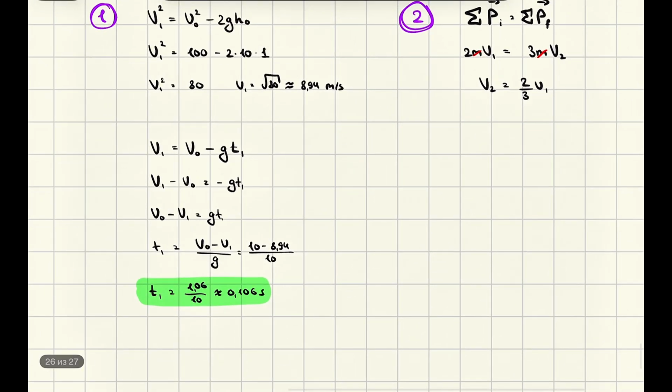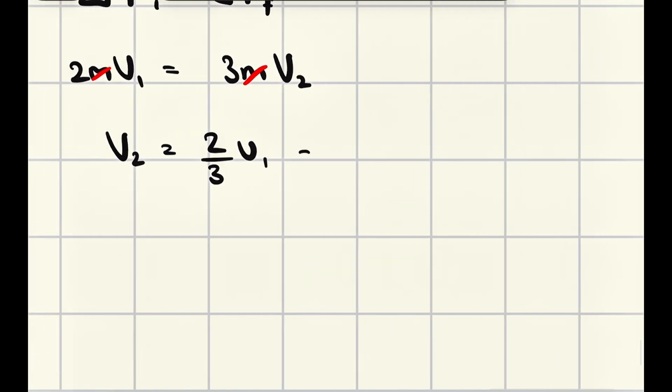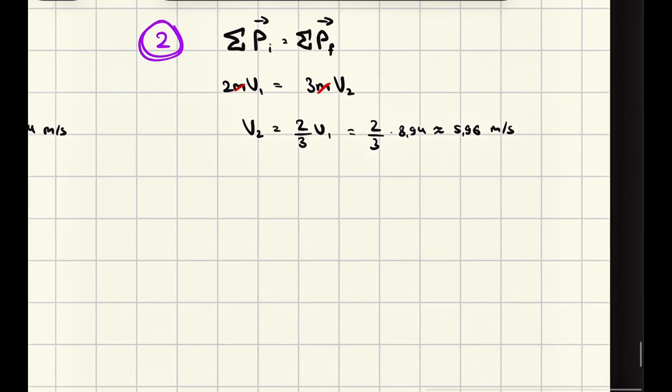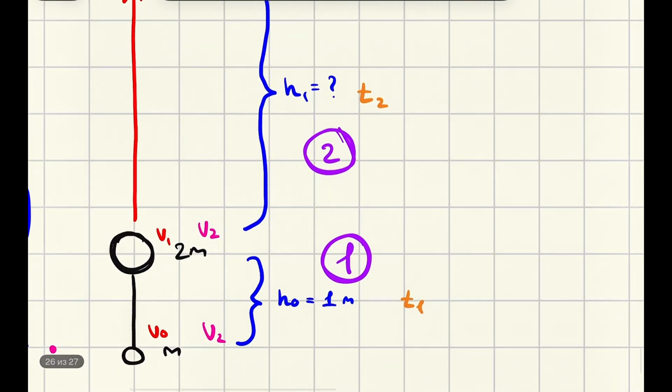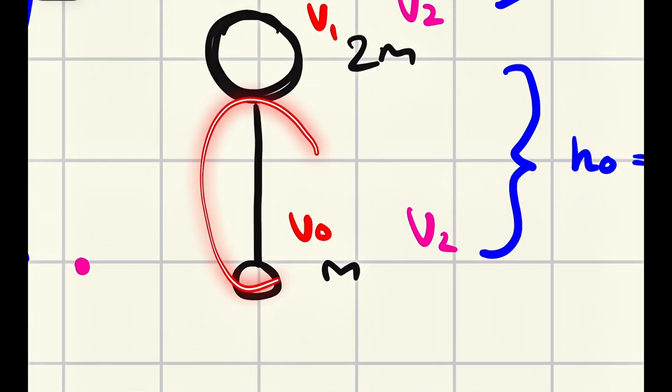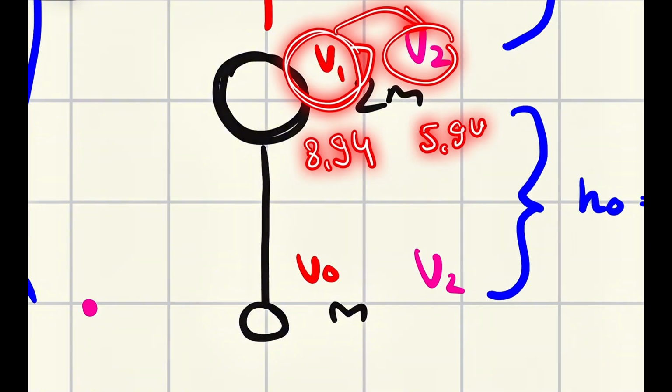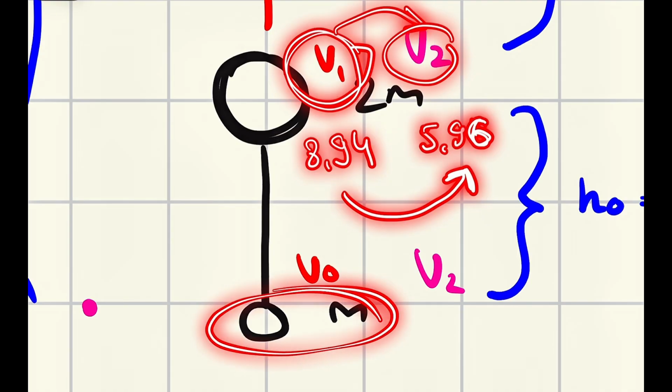And we know the value of v1. It's been found right here, right? We can find it by putting in the value 894. It must be about 596 meters per second. Okay, good. Right now we know the value of v2. So when this rope starts to act with this mass together, they instantly decrease its velocity from v1 to v2. As you can see, it was 894, and right now it's 596. It's less because we have extra mass.